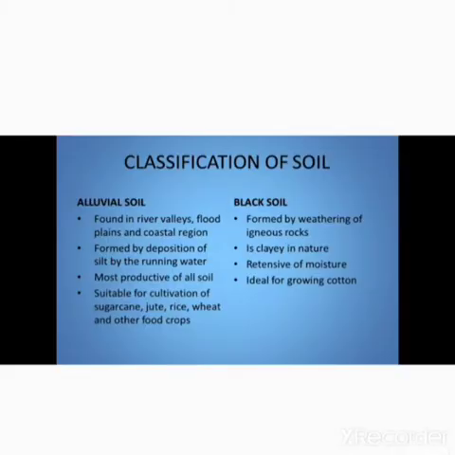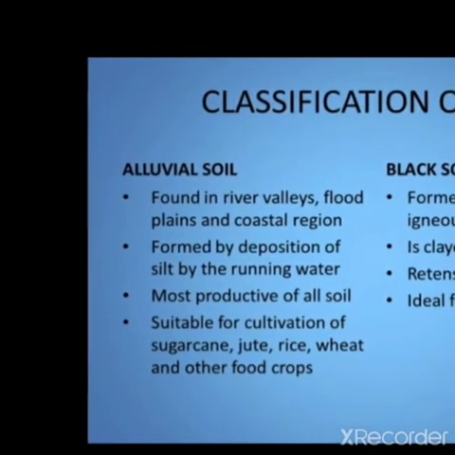Then we move to the next topic, classification of soil. Soils are classified on the basis of their formation, color, physical and chemical properties. Based on these, soil is classified into 6 major types. They are alluvial soil, black soil, red soil, laterite soil, mountain soil and desert soil. First one is alluvial soil.